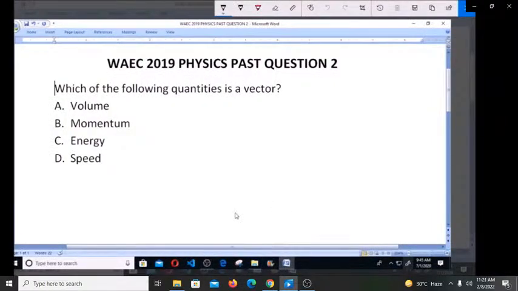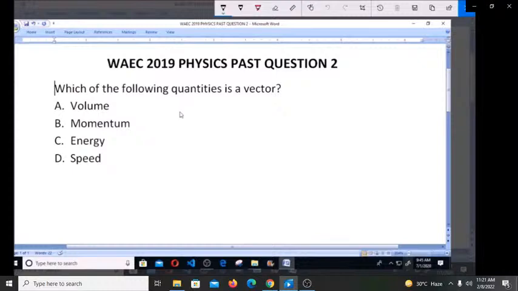Hello and welcome. Let's continue. Today we'll be looking at question number 2 for WAEC 2019 Physics Past Questions. Which of the following quantities is a vector quantity? A. Volume, B. Momentum, C. Energy, D. Speed. Now, for us to understand this, we need to know what vector quantities are.